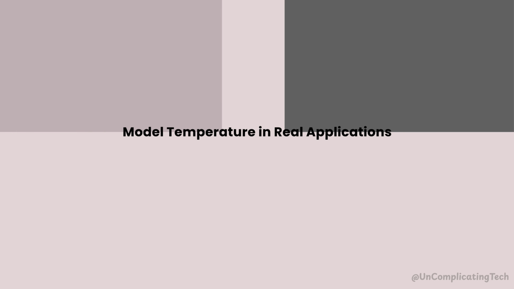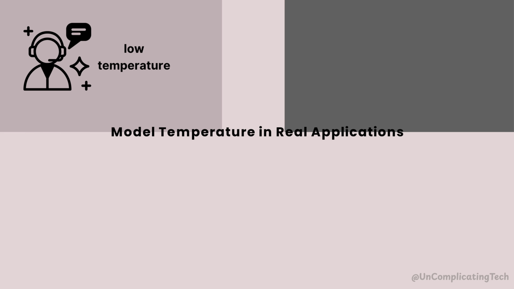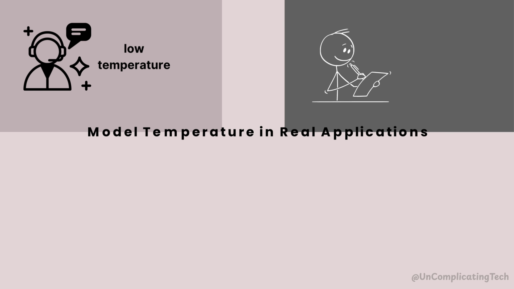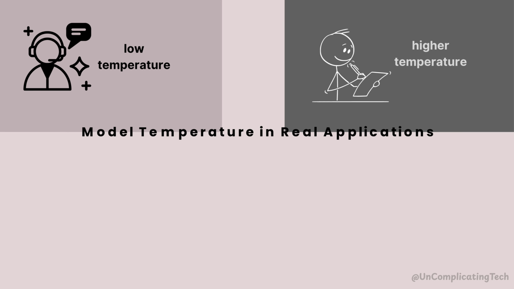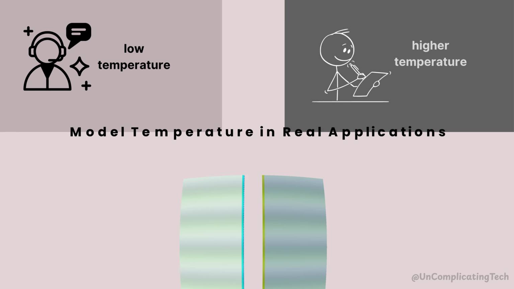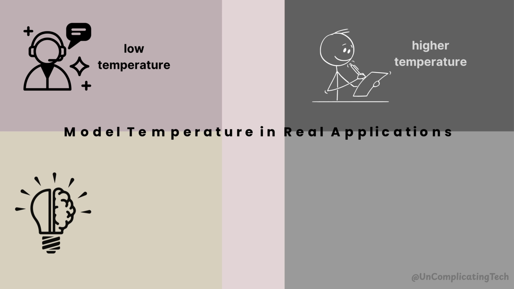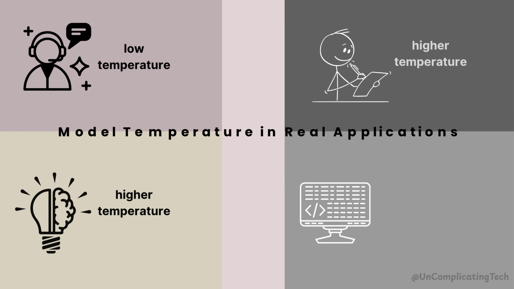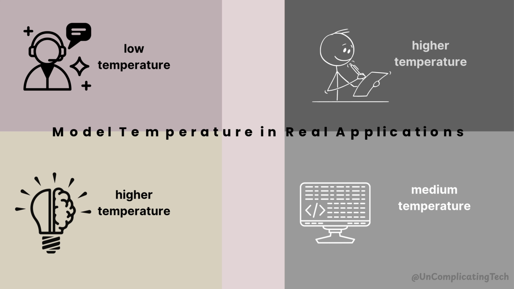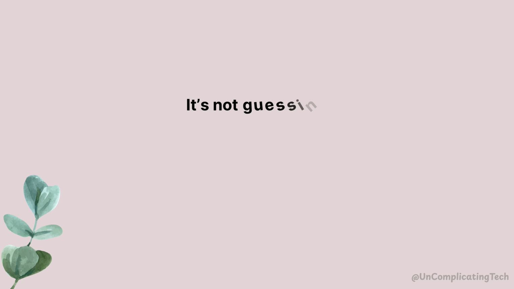Let's see how temperature matters in real life applications. In customer support bots, temperature should be low so that the answers stay consistent, safe, and according to the guidelines. In creative writing assistants, prefer higher temperature to spark new ideas. For brainstorming, randomness helps. For coding, reliability wins. Choosing the right temperature depends on your goal.